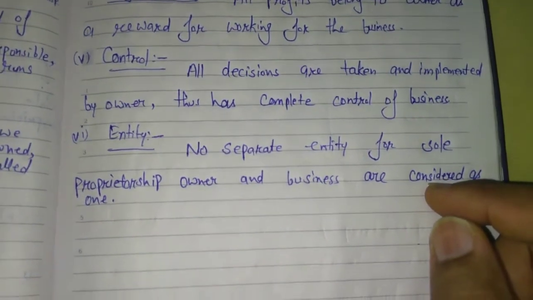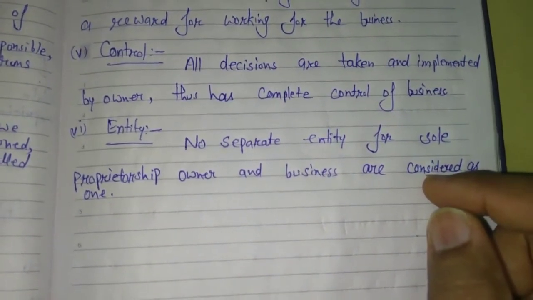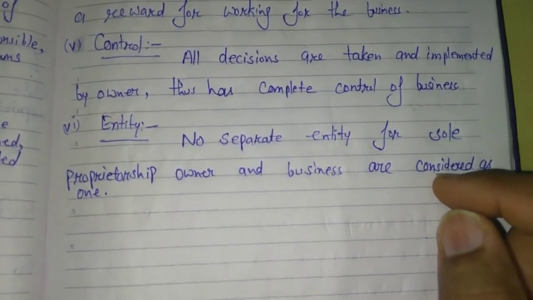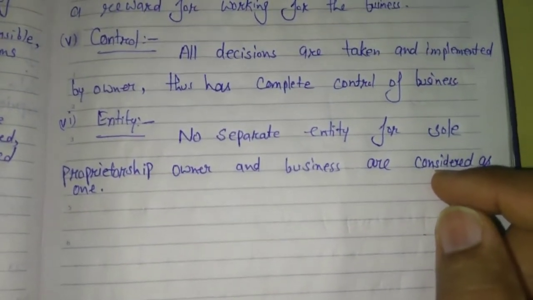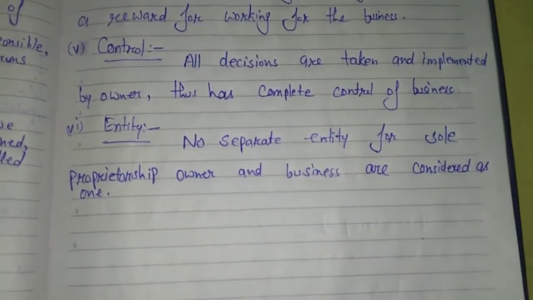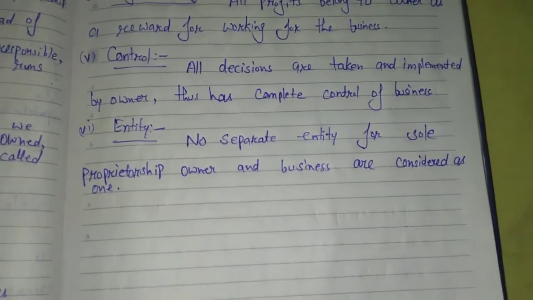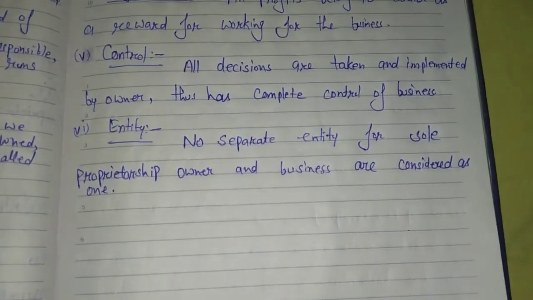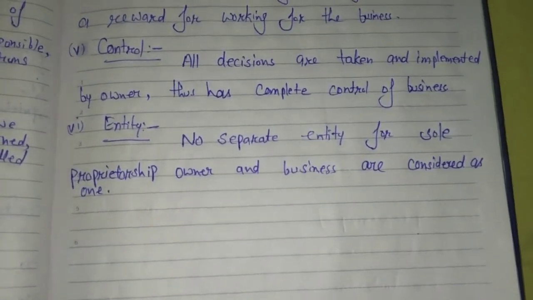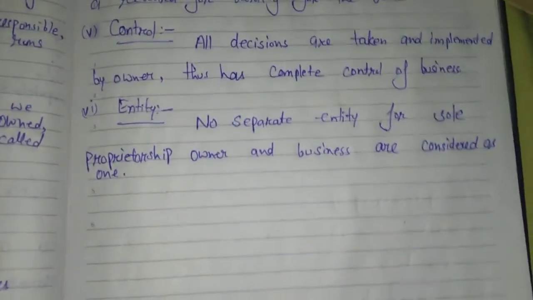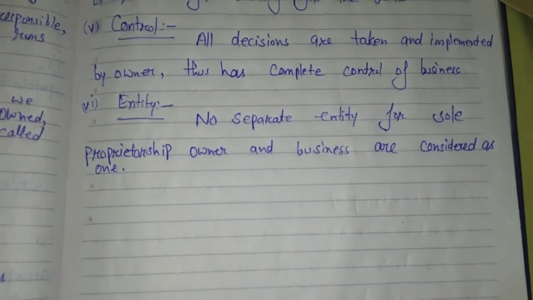So in case of loss, all the payment, all the debt has to be totally paid by that individual person. It means the personal property of that owner, the businessman, will also be used. So the entity relates to the business and businessman being the same. Clear, students?